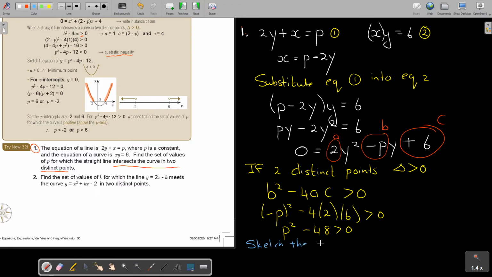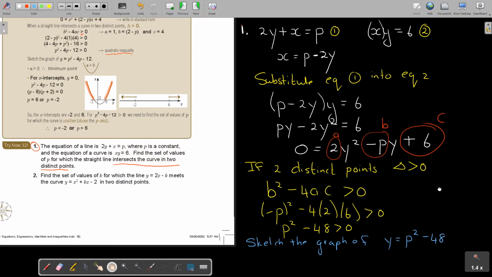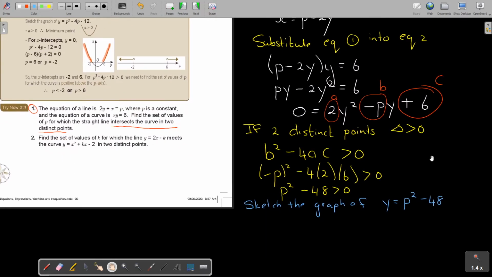Sketch the graph, because this is now a quadratic inequality of y is equal to p squared minus 48. Now again, a is bigger than 0. Do you see there is a? So therefore, it's like a smiley face, a minimum point.